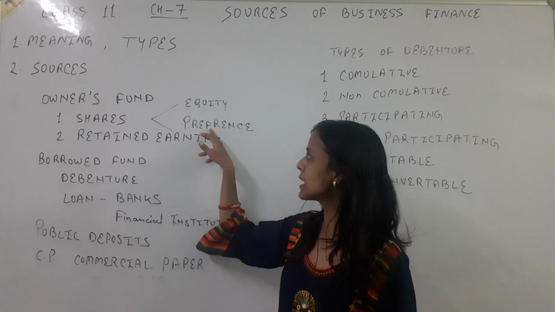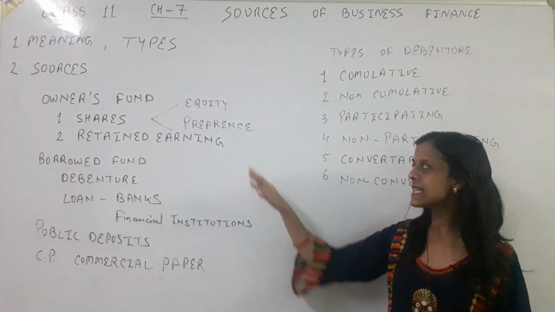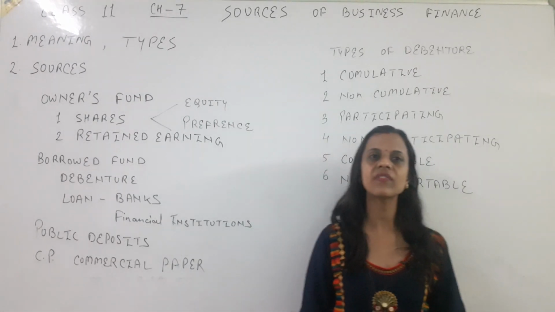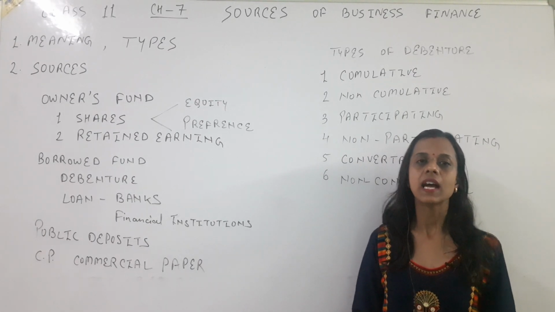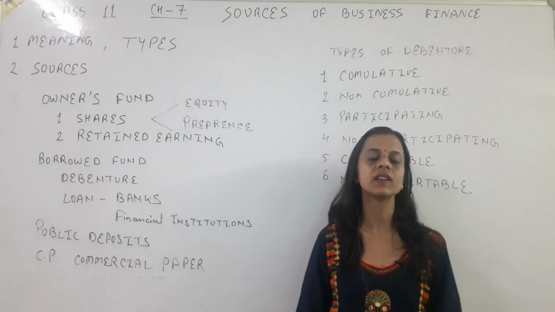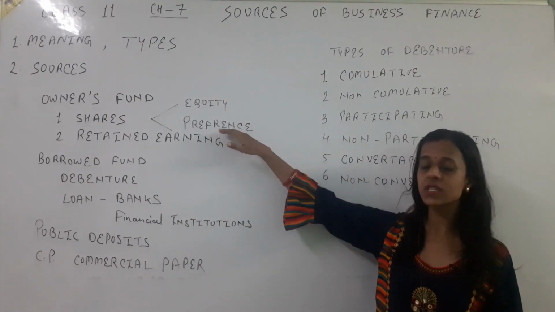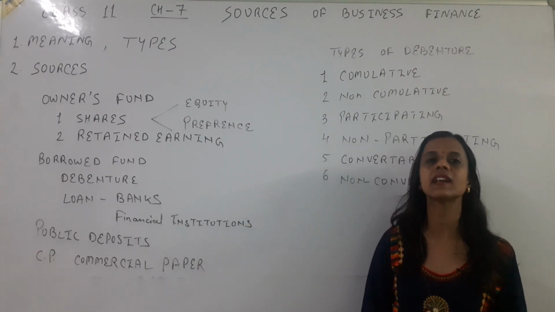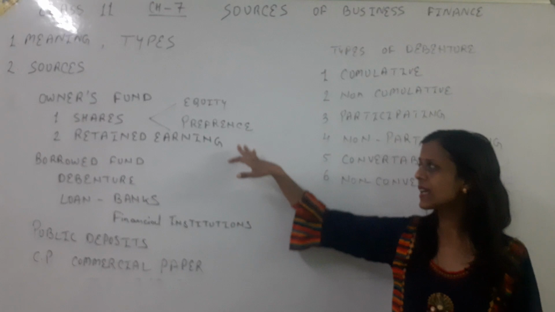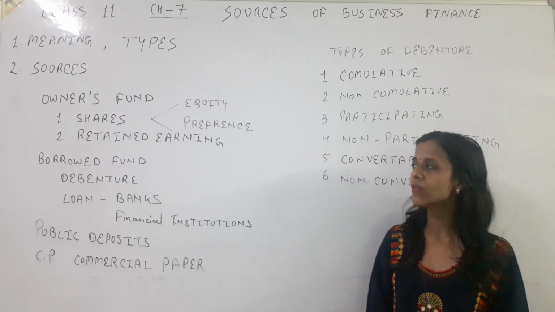Now the second type, students, is preference shares. What are preference shares? As the name suggests, these shareholders get preference. Preference in what? They get preference at the time of distribution of dividend. It means preference shareholders get their dividend prior to the equity shareholders, and the most important thing is that they have a fixed rate of dividend. They get a dividend in a certain amount, and they generally do not actively participate in the working of management.